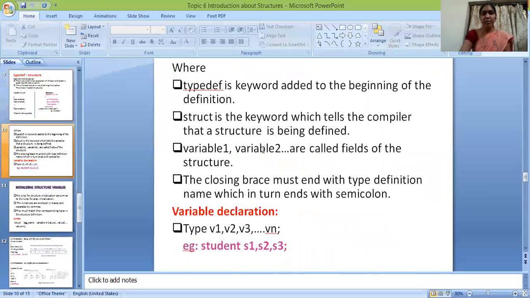Here typedef is the keyword added to the beginning of the definition. struct is the keyword which tells the compiler that a structure is being defined. Variable 1, variable 2, and so on up to variable n are called fields of the structure. The closing brace must end with the type definition name, which in turn ends with a semicolon. Variable declaration is: type v1, v2, v3, and so on up to vn. Example: student s1, s2, s3, and so on up to sn.